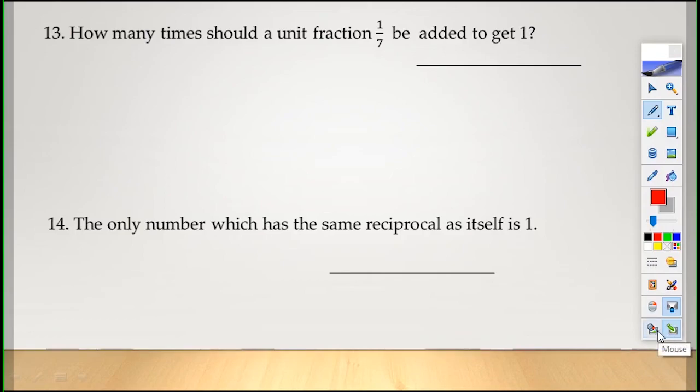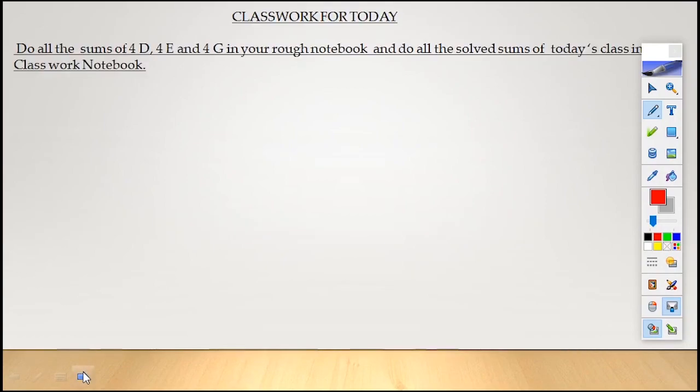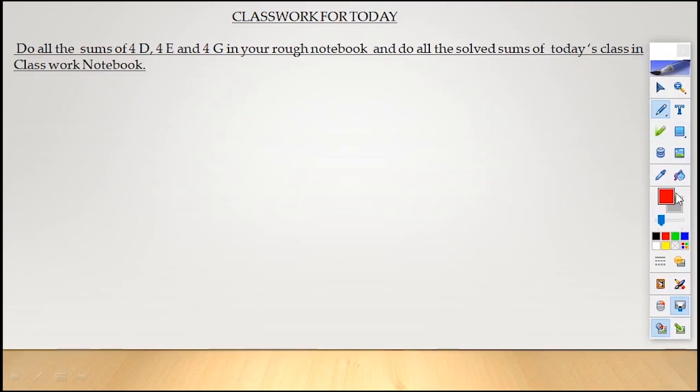Okay, if you have any doubt, you can ask the answers or you can complete the answers and show to your concerned maths teacher. Done? Now, today's classwork is, see, it is written over here. Do all the sums of 4D, 4E and 4G in your rough notebook and do all the solved sums of today's class. Whatever I have done in today's class, that you do in your classwork notebook. Okay.